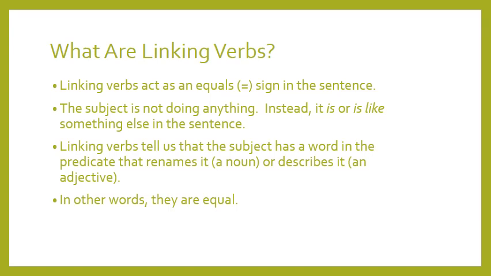Let me give you an example. The girl is beautiful. What is the subject? The girl. What is the verb? Is. What do I have after is? Beautiful. Beautiful is an adjective because it describes the subject, the girl. Okay. And what do I have in the middle? How did I link the subject to the adjective? With the word is. So here, does is show an action? No, is in the sentence is called a linking verb. How? We'll see.